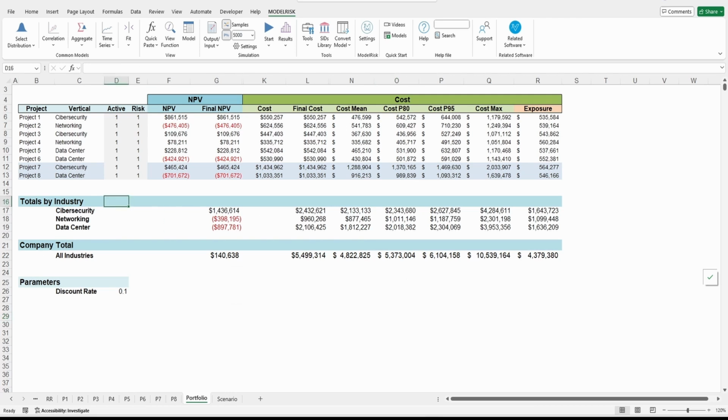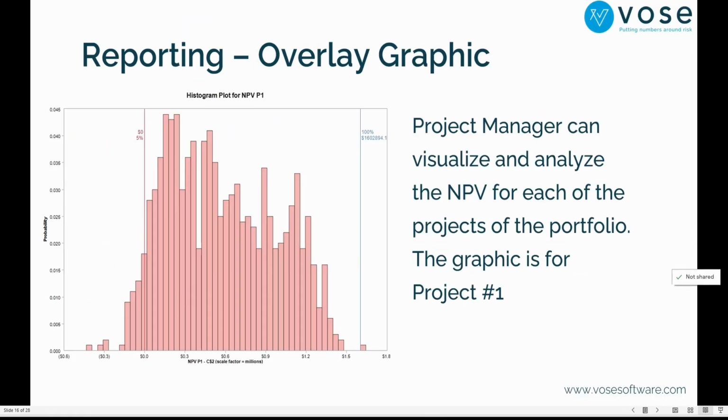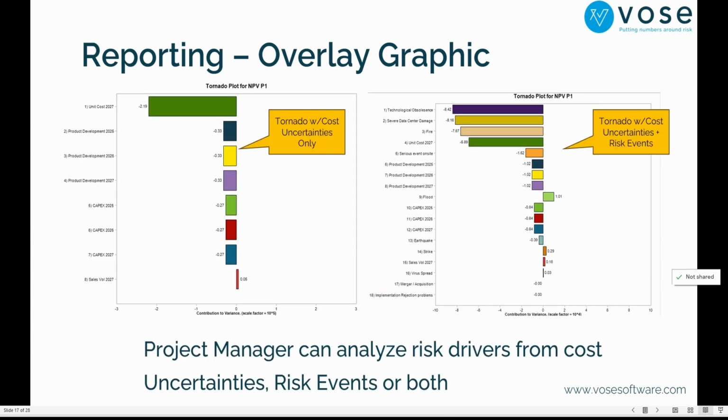Like a dashboard where I have my outputs, you see here. This is my output for the NPV for each one of my industries and the total NPV. So that's why I could make this happen, right? Now, well, this is the project one that I just showed you. Things that you can do.